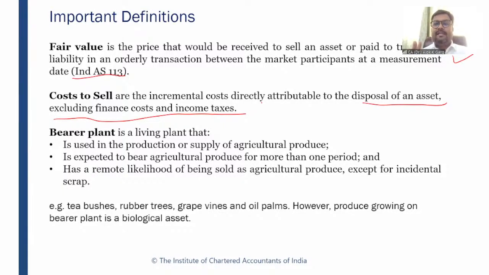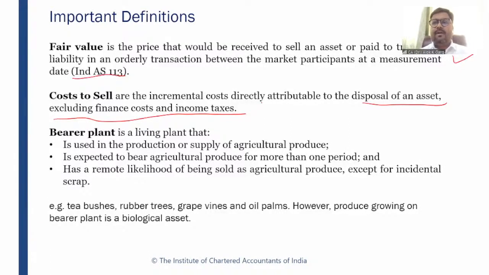For example, you will say, sir, if I sell the biological asset, I will have to incur a tax liability of, let's say, 20%. So this is not a cost to sell. Or for example, if I have to incur a finance cost, this will not be a cost to sell. Cost to sell is like registration cost, transportation cost, freight cost, commission to sell, right? So marketing cost. These kinds of costs are considered as cost to sell.